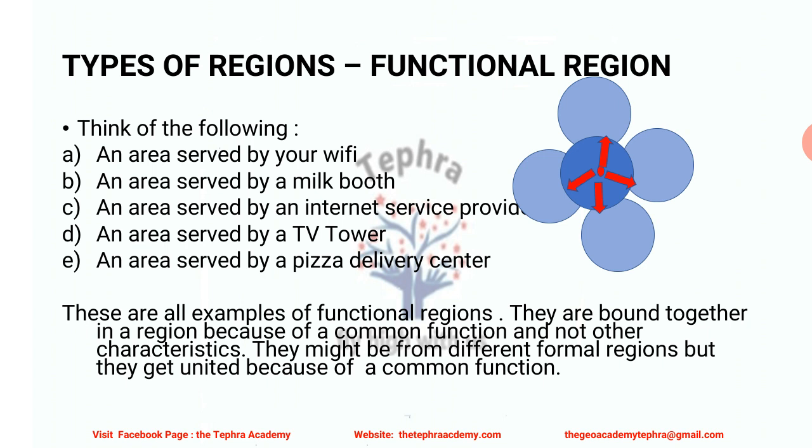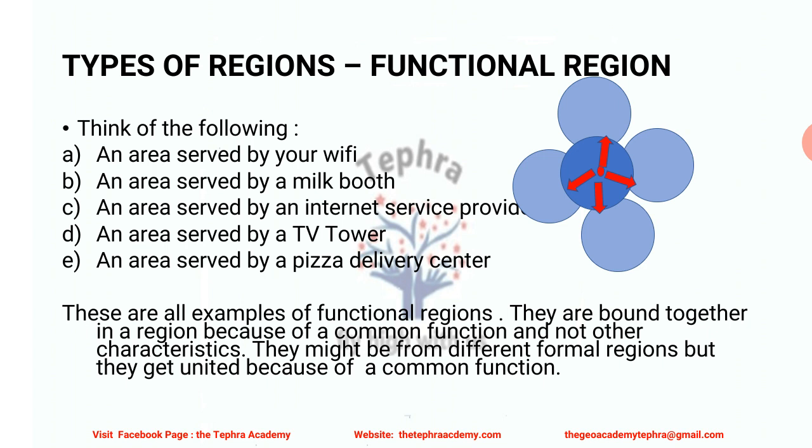An area served by an internet service provider: there could be one provider in a small area, serving some 500 to 1000 households. An area served by a TV tower: generally we have one TV tower in every city or district, and that area is served by it. An area served by a pizza delivery center: in big cities, the delivery center serves the city or around 5 to 10 kilometers if they are giving home delivery. These are all examples of functional regions.